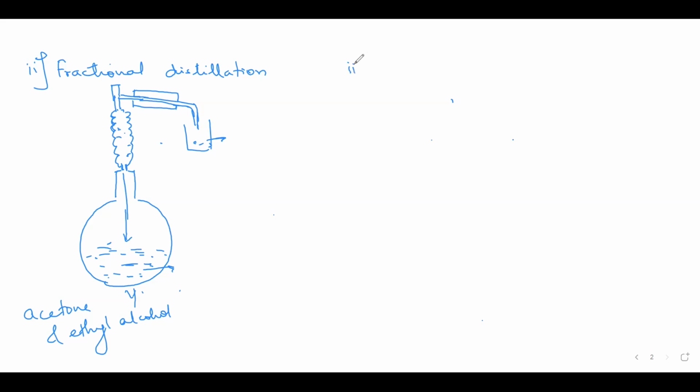Then there is a method of crystallization, which can also be used to separate a mixture of organic compound and its impurities. Now, crystallization depends on what? This depends on the principle of solubility.